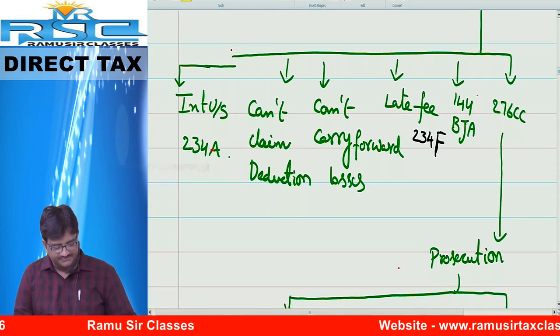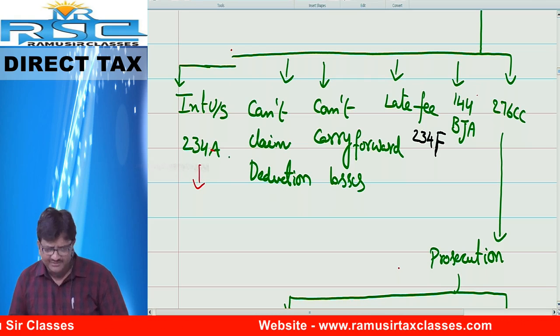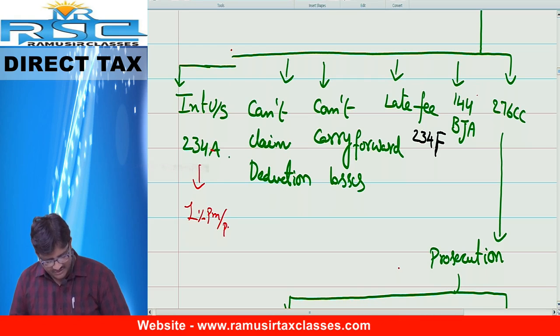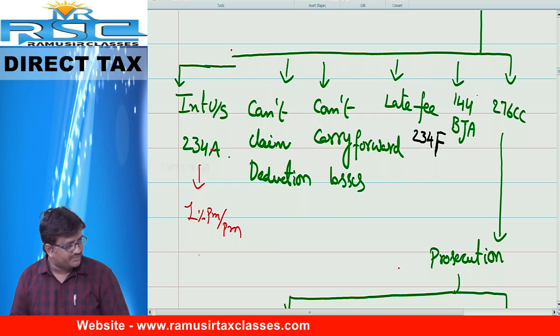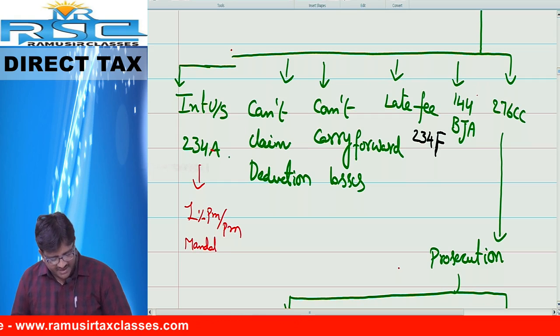Consequences. Number one, interest shall be levied under section 234A. Same consequence. How much is the interest? 1% per month or part of the month. It is known as what interest, friends? Mandatory interest.